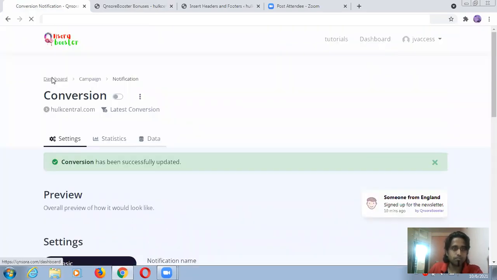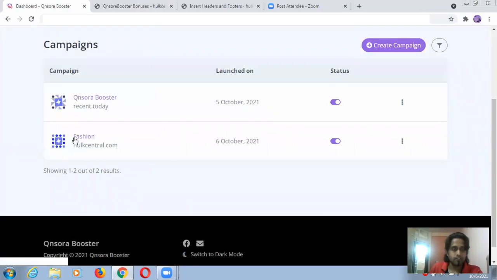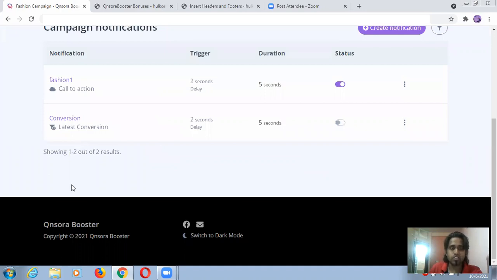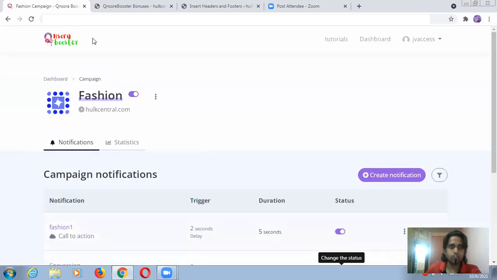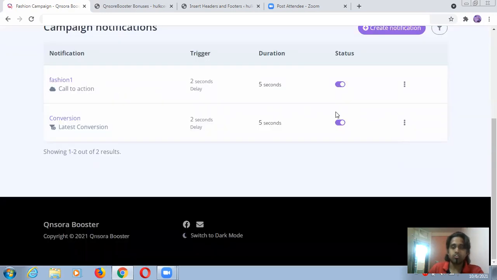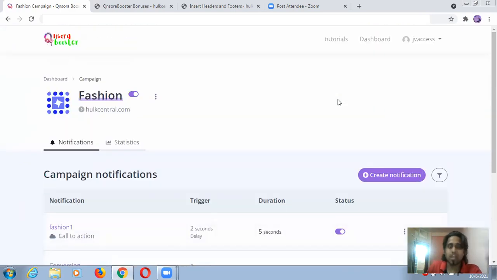So I'm just going back to the dashboard. This is my campaign. I'm clicking on that, and these two notifications I made, related to your target, like this call to action and latest conversion. You can select whatever notification you want, and then create it from here. Just change the status. Don't forget this from here. You have to activate this and later you will be able to see. So that is how you will see it.